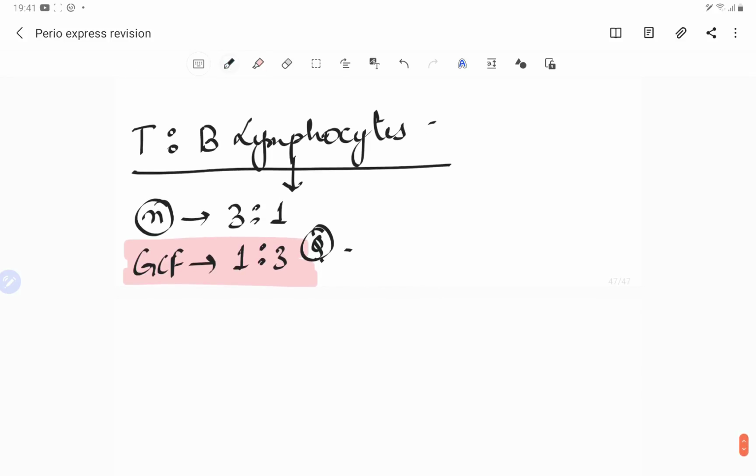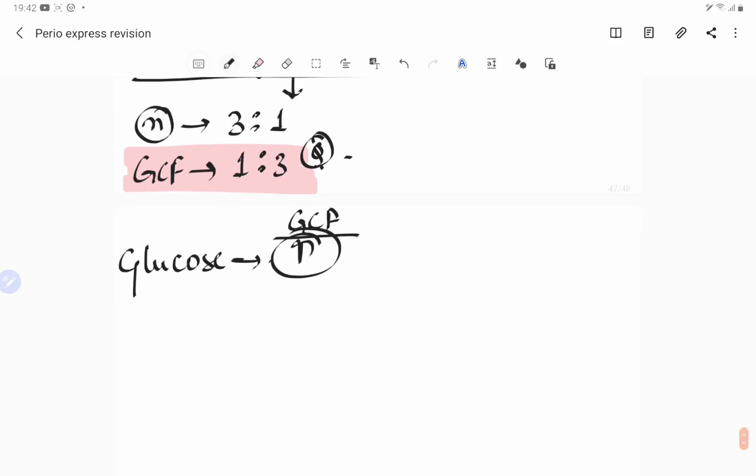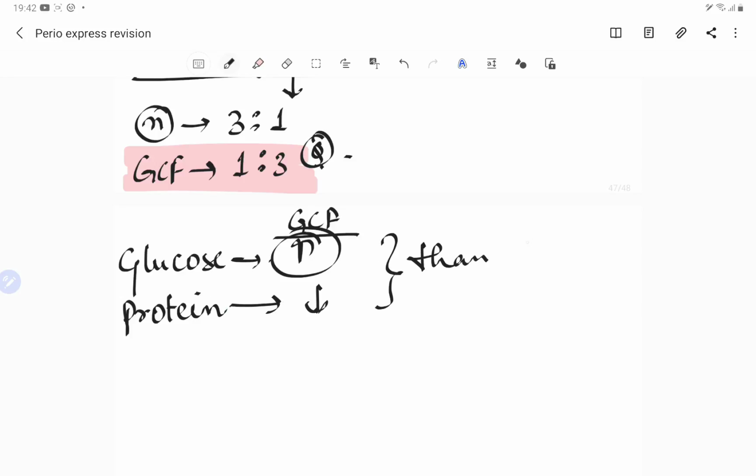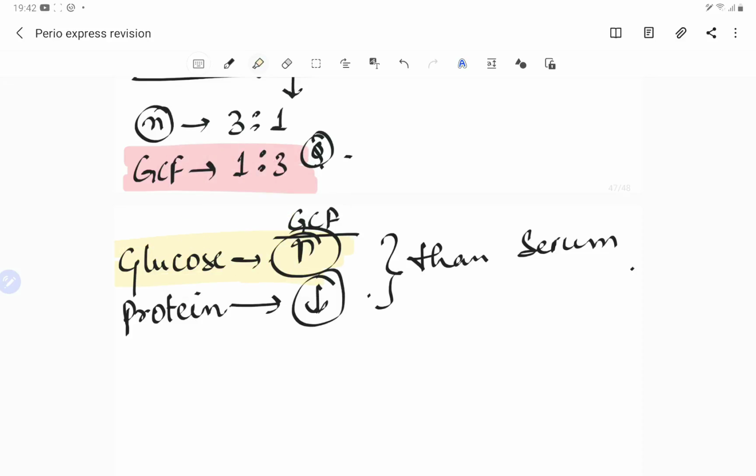Also one more thing I would like to add is that the glucose concentration of the blood is different and the glucose concentration of the GCF is different. So glucose in the GCF is on the higher side. But if we compare the protein, the protein in the GCF is lower than that of the serum, right. This point also guys, we have to remember it for sure, that glucose is in higher concentration.